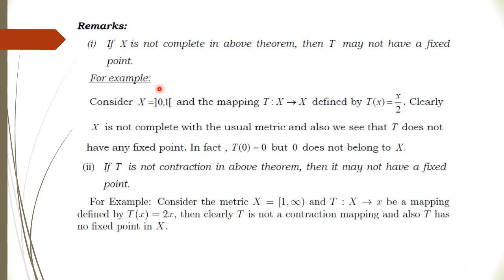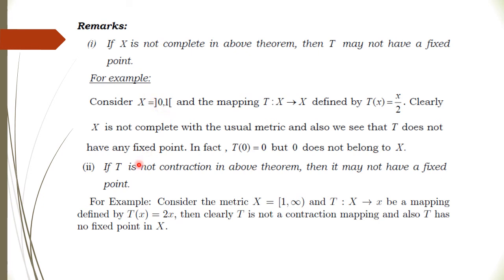But this is not complete because this is an open set. For completeness it should be a closed one, right? So this X is not complete, however the mapping T satisfies the contraction condition. So this does not satisfy the complete hypothesis of the above theorem, so there may or may not exist a fixed point. Now just see, 0 is a fixed point, T of 0 is 0, but 0 is not in X. So there does not exist any fixed point in the set X.